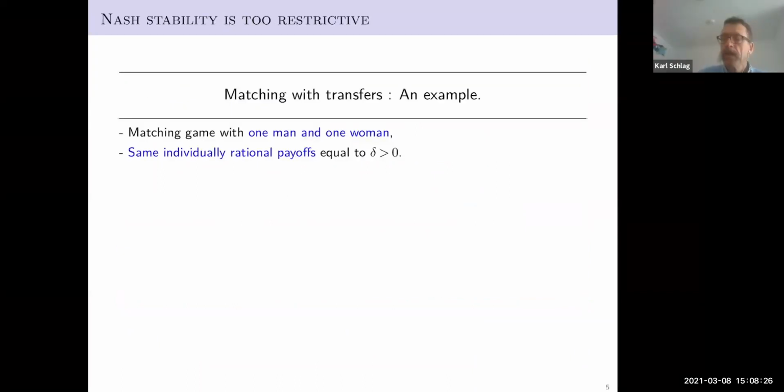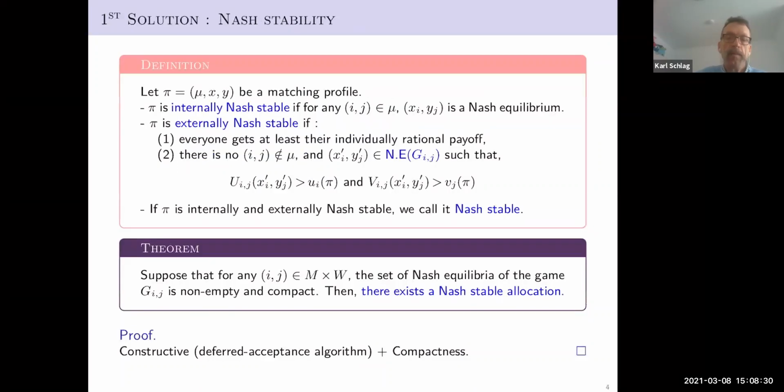I have a quick question. Yes. Can you go back to the last slide? So why do you assume that it should not be in mu? IJ not in mu? I could imagine that there's a Pareto superior Nash equilibrium within mu. Sorry, I didn't really get the question. Why do you assume that IJ is not matched currently?